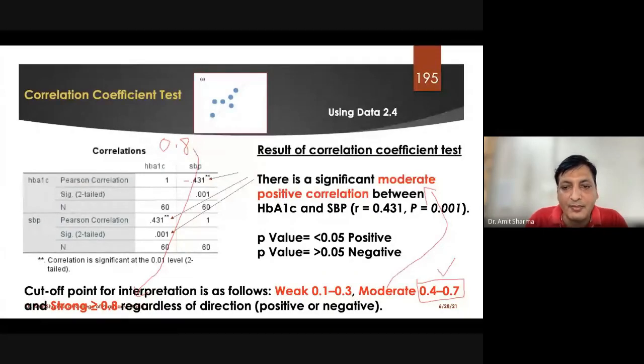So 0.1 to 0.3 is weak, 0.4 to 0.7 is moderate, and more than 0.8 we call strong.